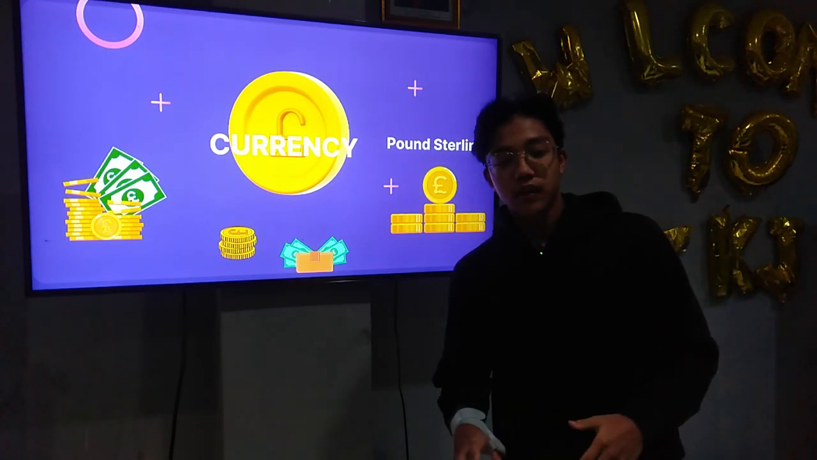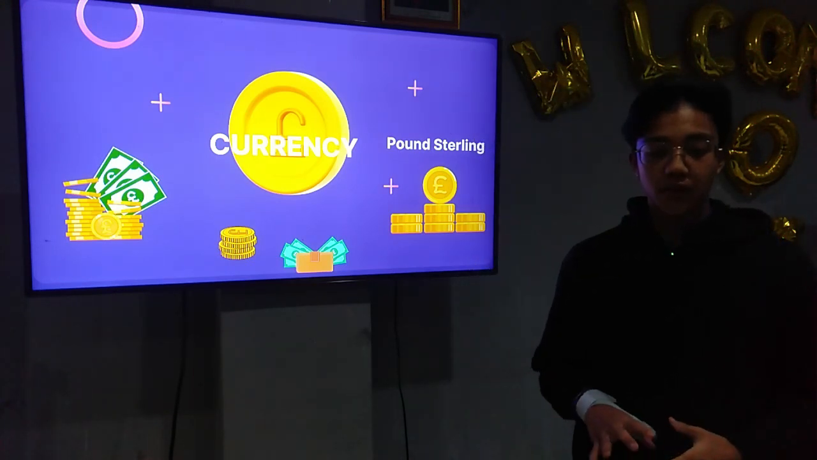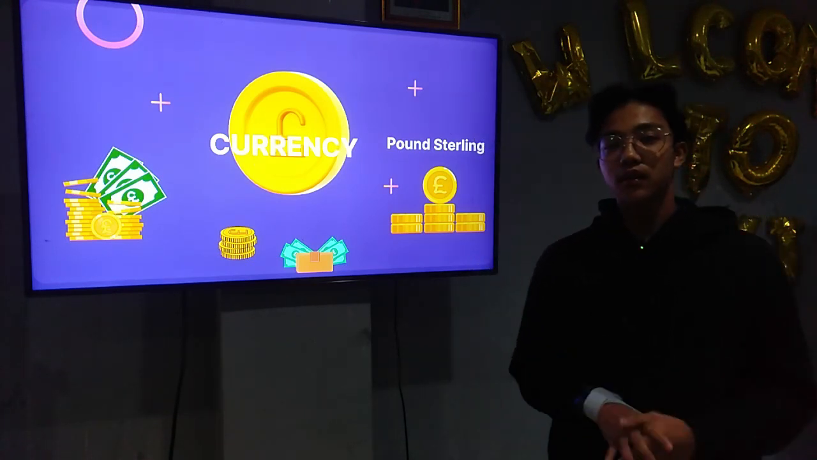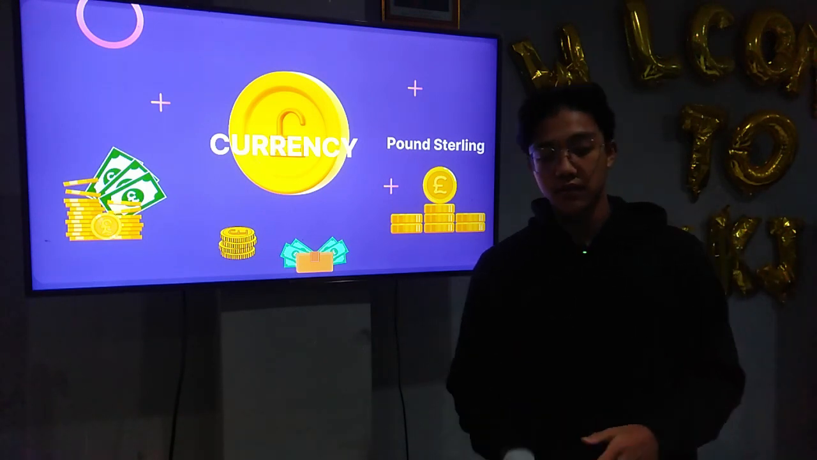Currency. The currency in the United Kingdom is the pound sterling, and 1 pound sterling equals 20,000 rupiah.